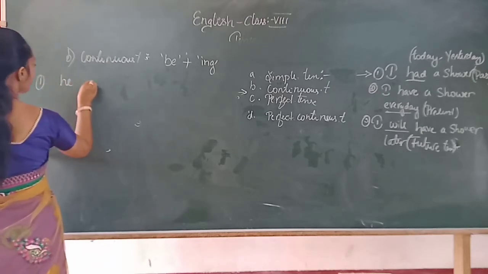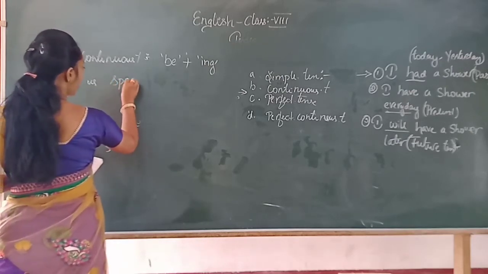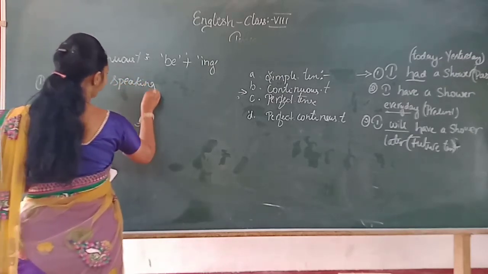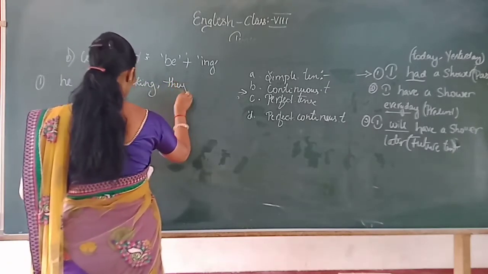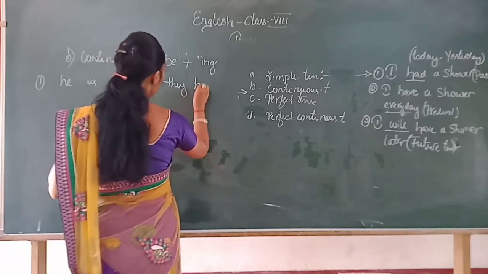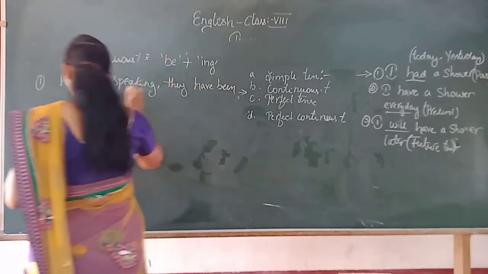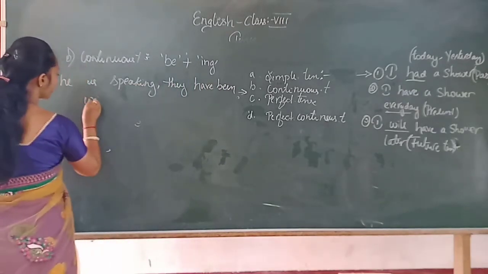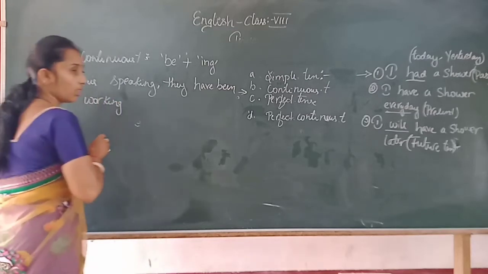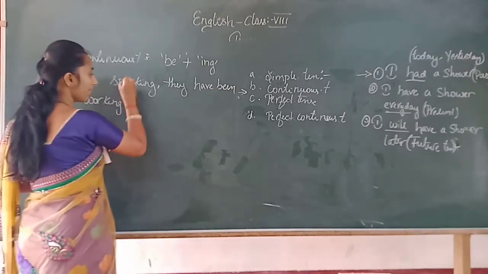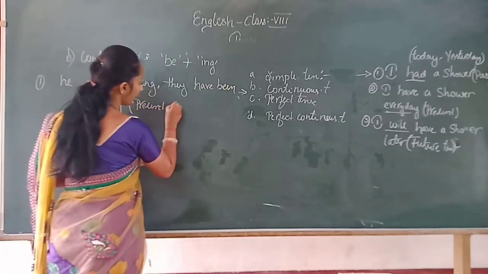Example: he is speaking, comma, they have been working. So this sentence was in present continuous tense.